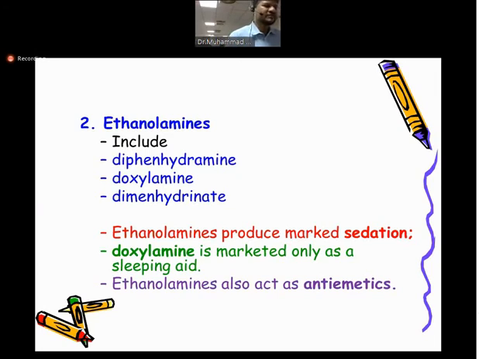So for the second type of first generation, ethanolamines, remember the three drugs, and among them doxylamine causes very marked, severe sedation, and it can be used as a sleeping aid.